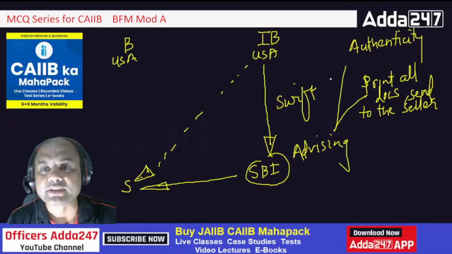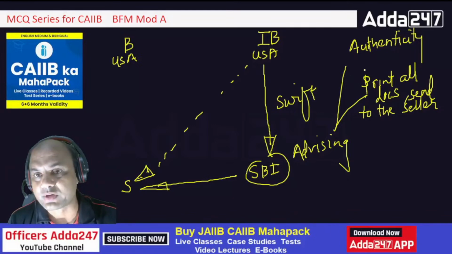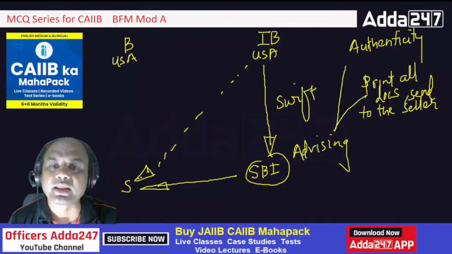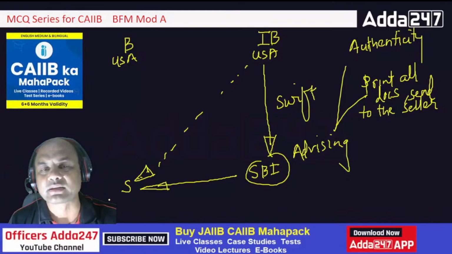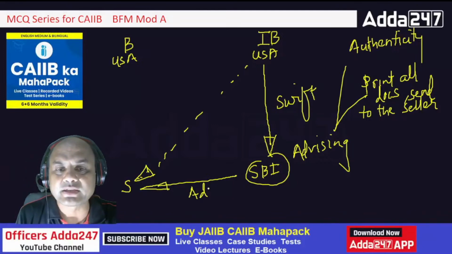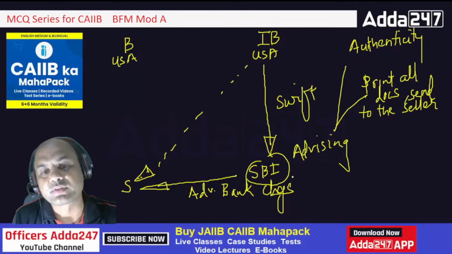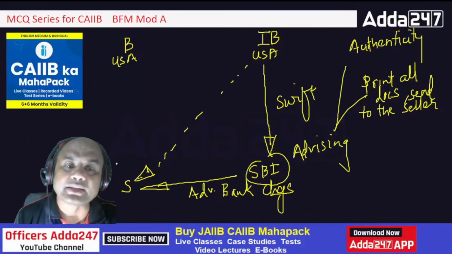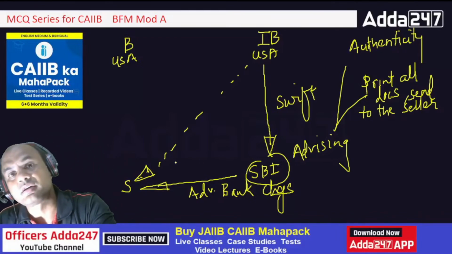So this SBI will do two jobs over here, right? As the advising bank, it will take this printout and send it to the seller. So the charges of this SBI will be recovered from this seller. These are called advising bank charges. Now this LC has reached this seller.